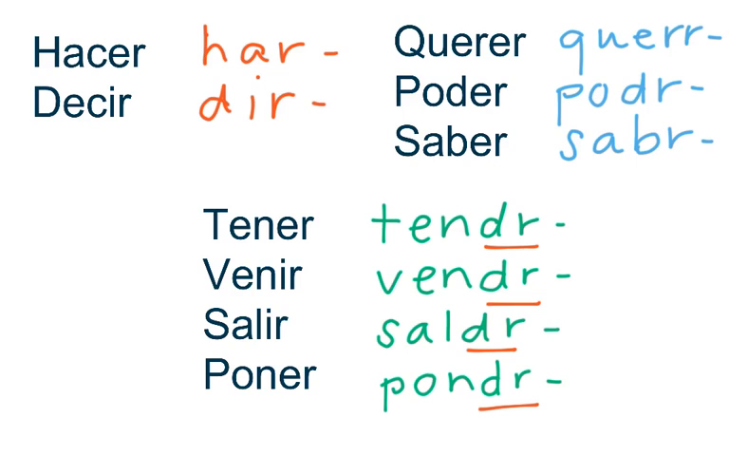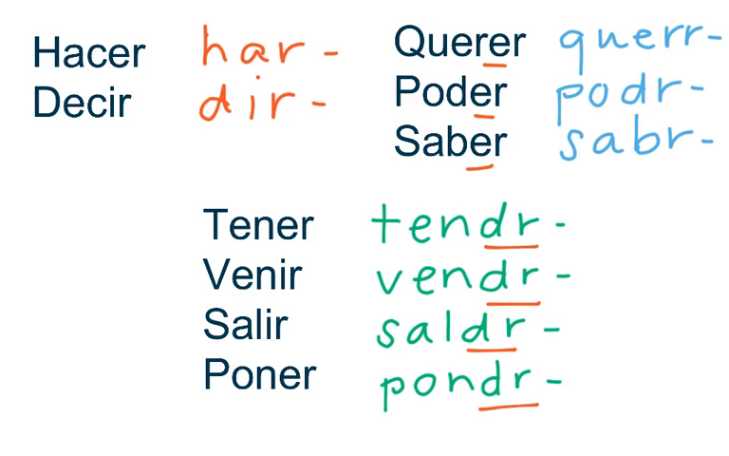And then the one at the top right corner is querer, poder, and saber, to want, to be able to, and to know. And those ones just drop out the E. As you can see, instead of the whole infinitive, the whole unconjugated verb, they just drop out the E, and then you put the ending on. So these are the 9 irregulares that you need to know for this week.